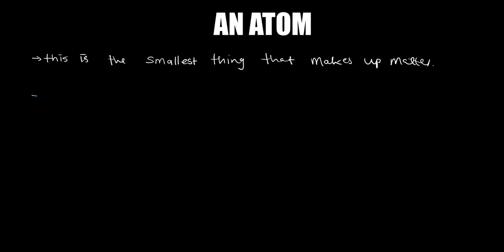Then we come to 1926, just 2 years after, when a certain person called Schrödinger was able to show that electrons could be found in orbitals. You find the Schrödinger equation, right? The scientist Schrödinger discovered that electrons could be found in orbitals.